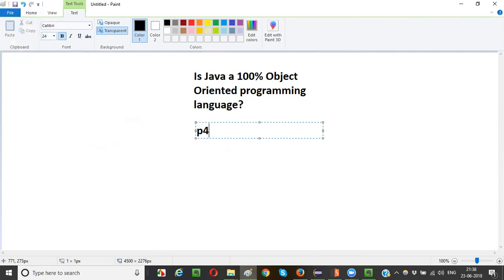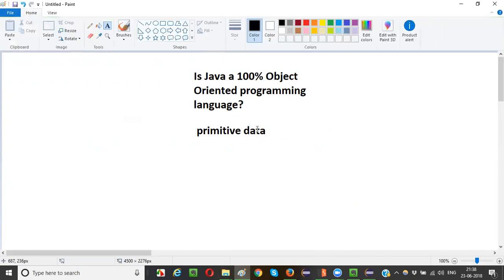Simple, guys. As I explained in the last sessions, there are primitive and non-primitive types. Primitive is not object oriented, right? We are not going to create any objects in primitive data types. Because of primitive data types, Java is not a 100% object oriented programming language.